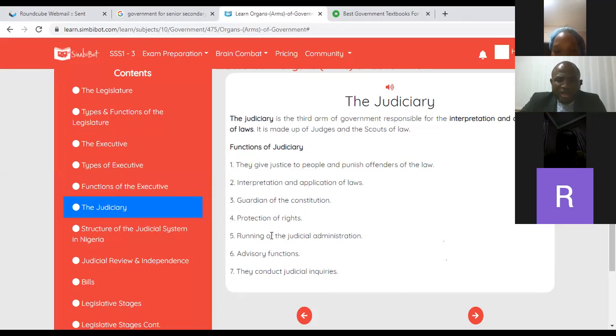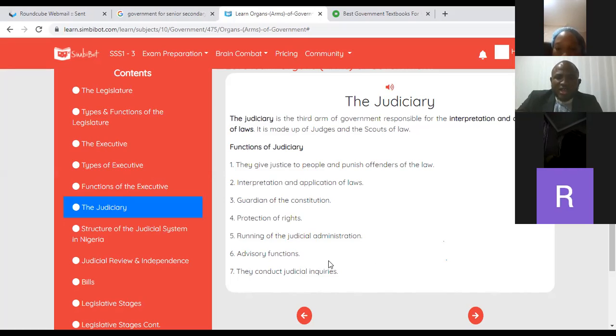Number five, they are responsible for the judicial administration of the country. Number six, they advise both arms of government. They perform advisory functions to both the executive and the legislature, and also they conduct judicial inquiries.